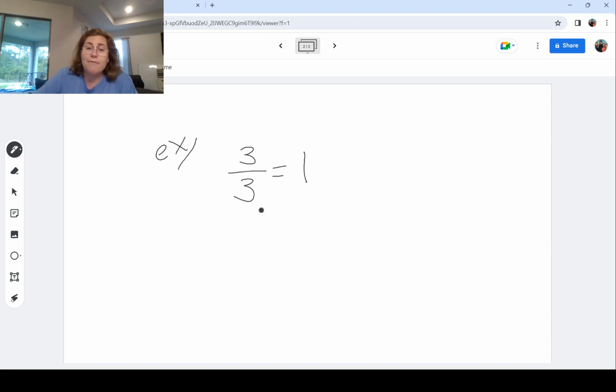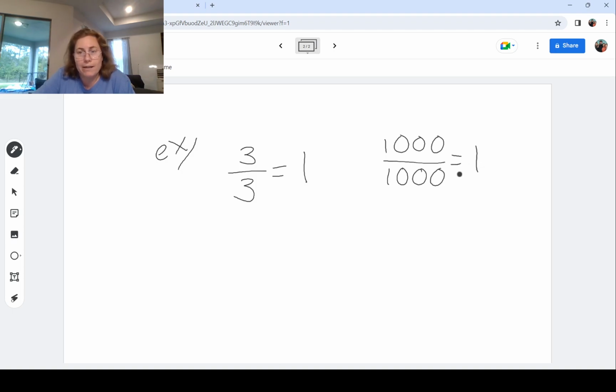Now, we might not have nice small numbers that we're working with. Our goal is to start with nice numbers so that we feel comfortable, we grow to become confident, and then we'll make the numbers look scarier. So even if you had 1,000 divided by 1,000, you'd be like, oh, the same thing divided by the same thing is 1. So any number divided by the same exact number is 1.